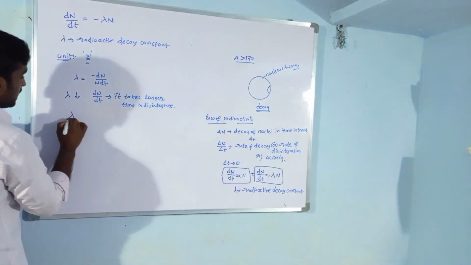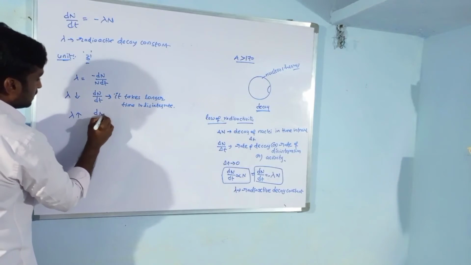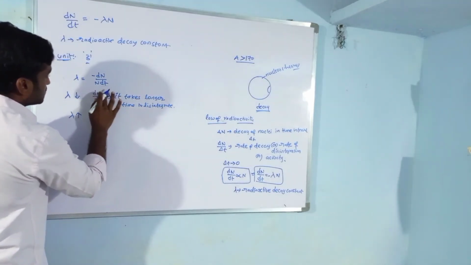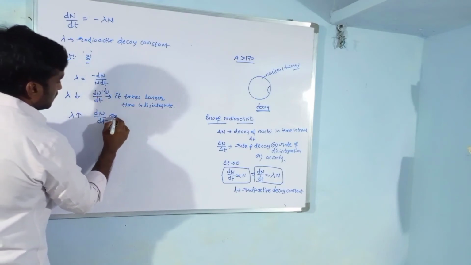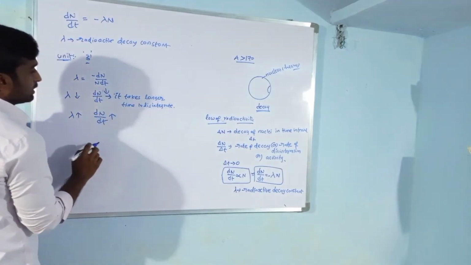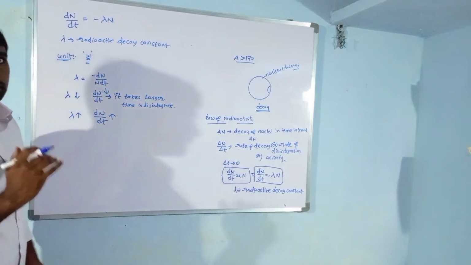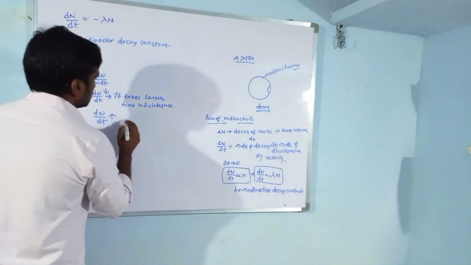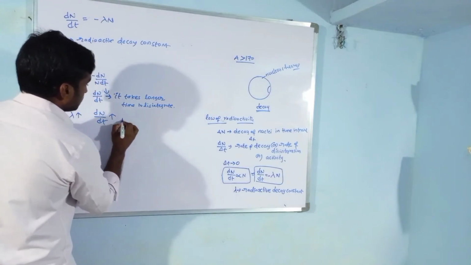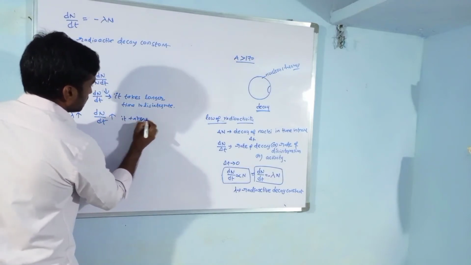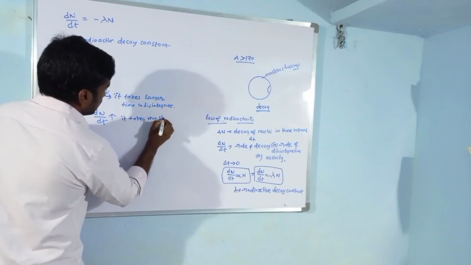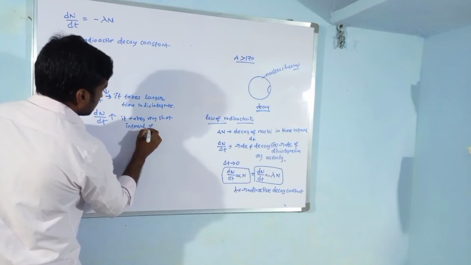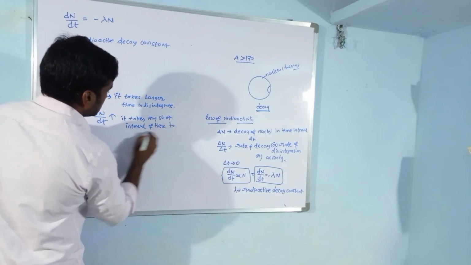So next, if the lambda is high, the rate of decay is also high. In this process it takes place in a very short interval of time. That means it disintegrates in a very short interval of time.